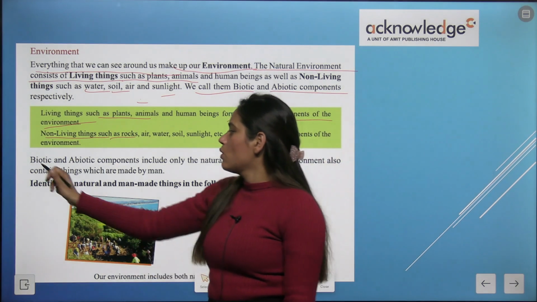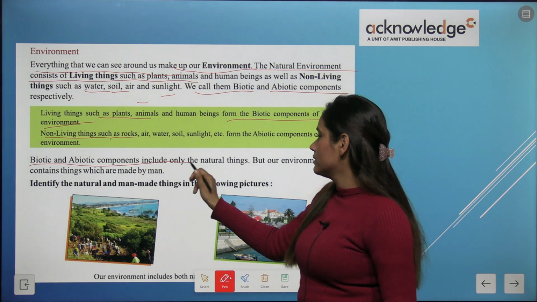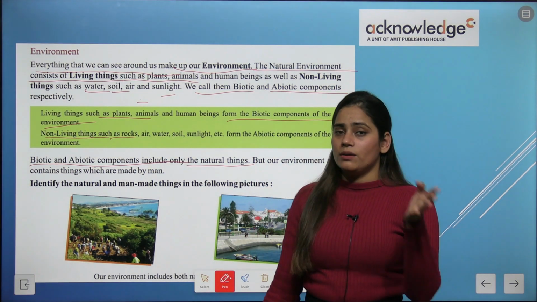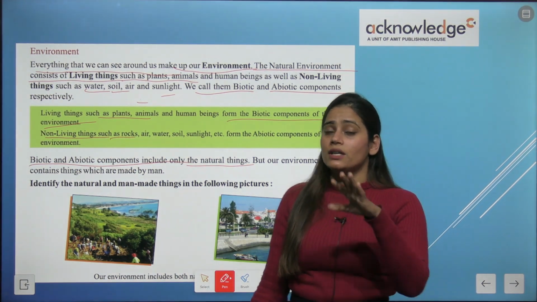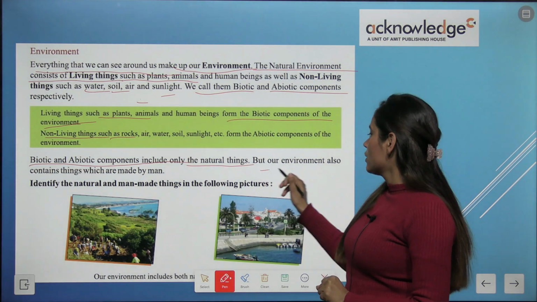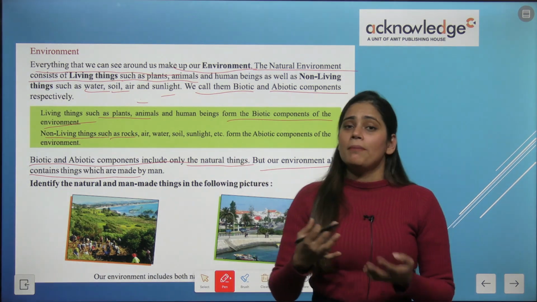Okay, so biotic and abiotic components include only the natural things. So kids, in biotic and abiotic components we have only natural things. Okay, but our environment also contains things which are made by man.